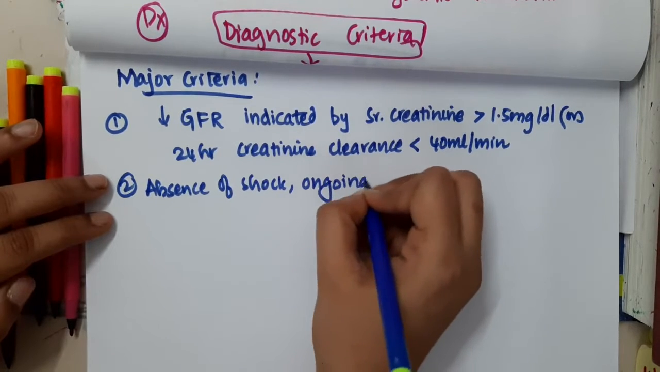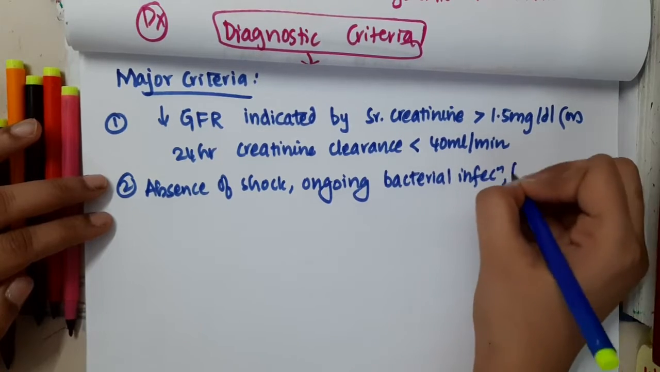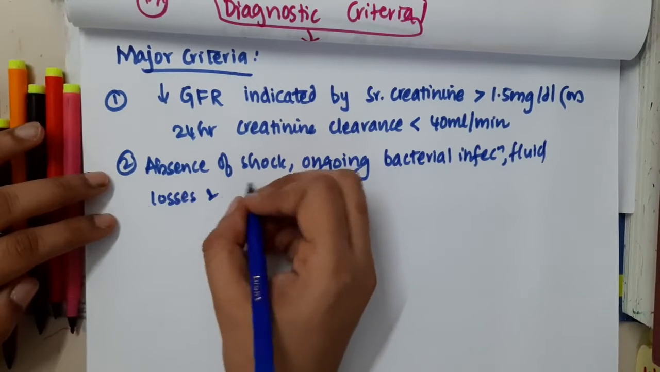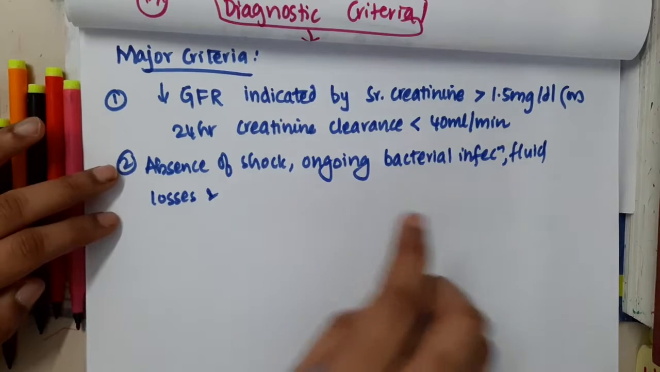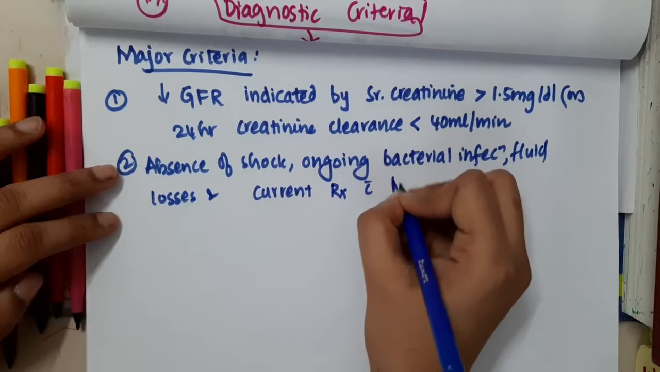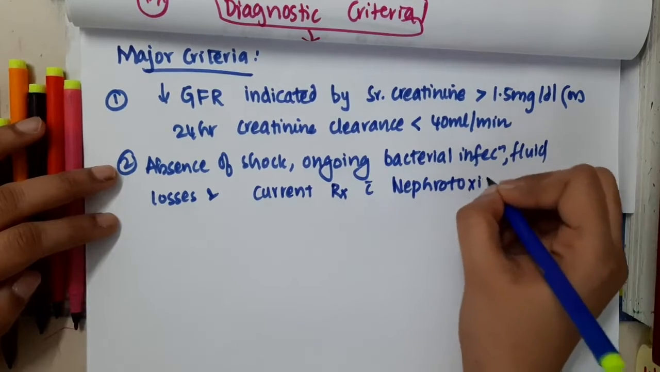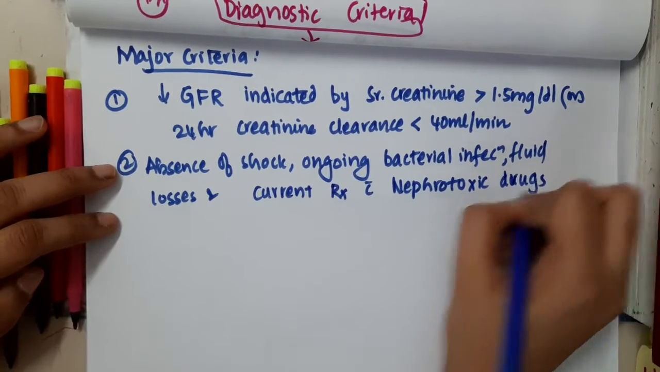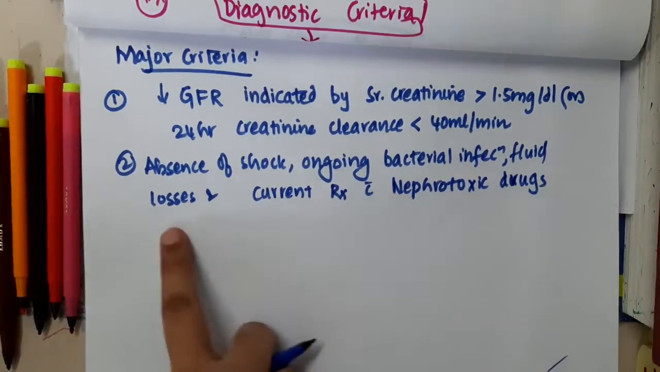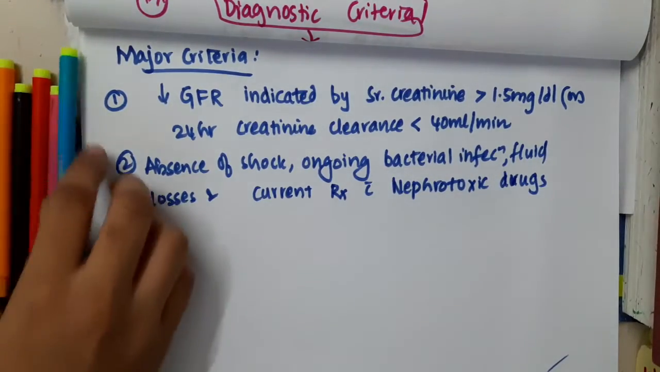Second criterion: there will be absence of shock, ongoing bacterial infections, and fluid losses, and the patient is not currently on treatment with nephrotoxic drugs. The absence of shock, ongoing bacterial infection, fluid losses, and current treatment with nephrotoxic drugs are all major criterion number 2.